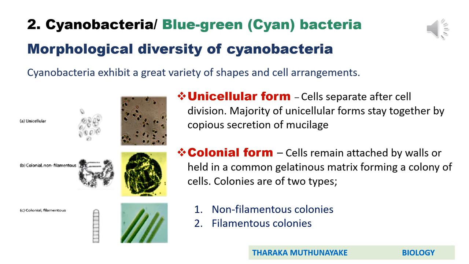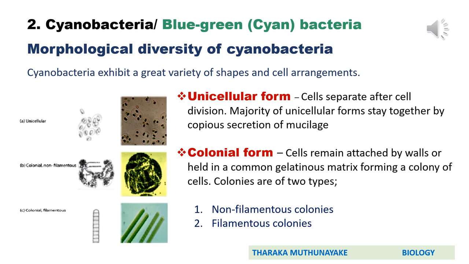We are moving to the second group of microorganisms, cyanobacteria. The term cyan means blue-green. Therefore, cyanobacteria are also known as blue-green bacteria. This blue-green color is due to their pigmentation. You know that their photosensitive pigments are chlorophyll A and phycocyanin. Those two pigments are involved in producing the blue-green color.